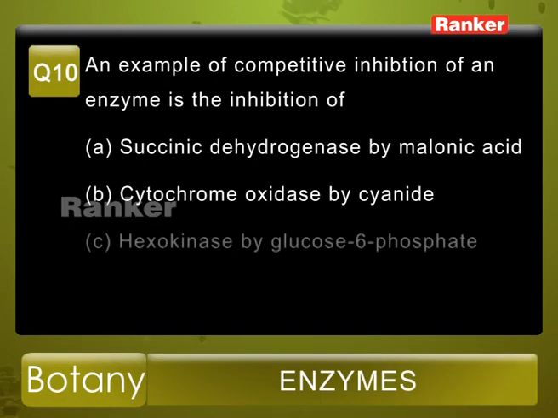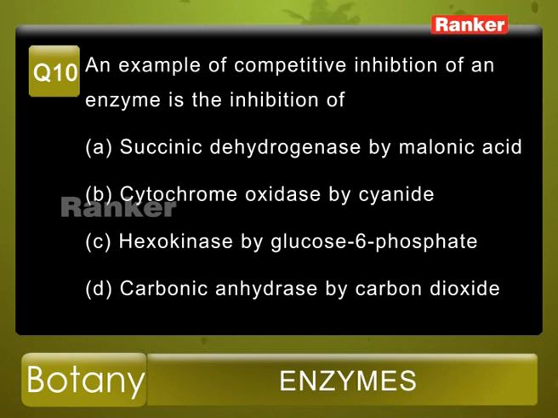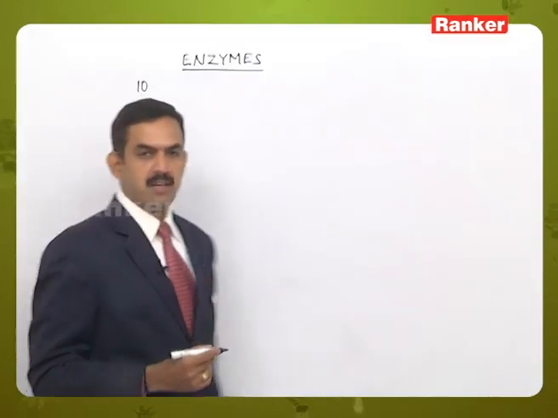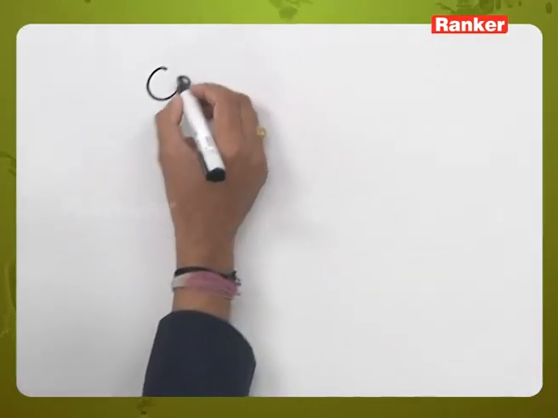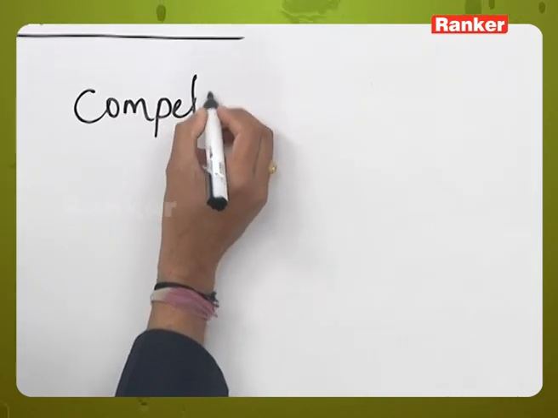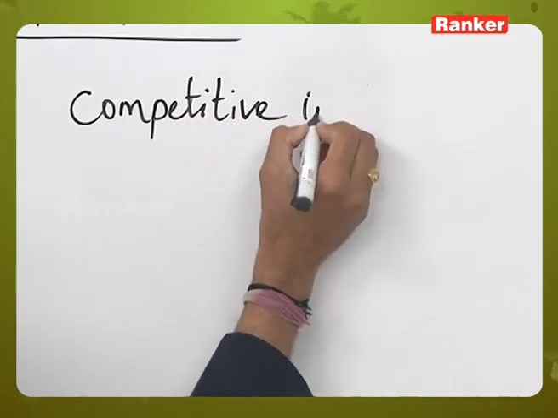Question number 10. An example of competitive inhibition of an enzyme is the inhibition of, options: A. Succinic dehydrogenase by malonic acid, B. Cytochrome oxidase by cyanide, C. Hexokinase by glucose 6-phosphate, and D. Carbonic anhydrase by carbon dioxide. So, here this is the question related to inhibition of the enzymes, that is competitive inhibition.